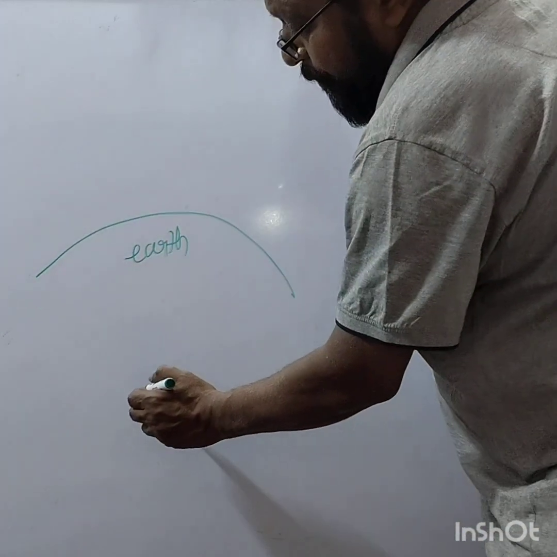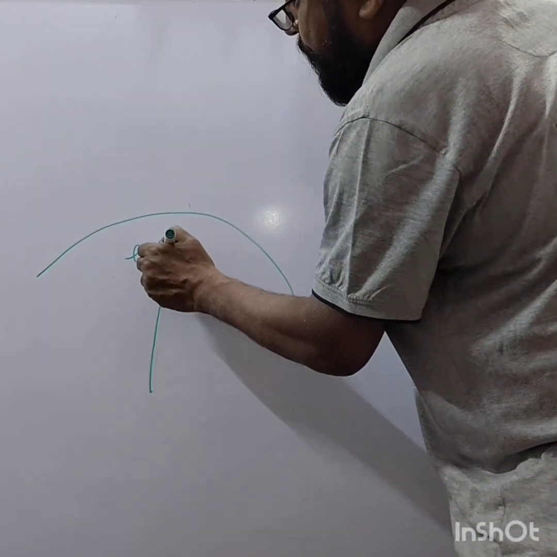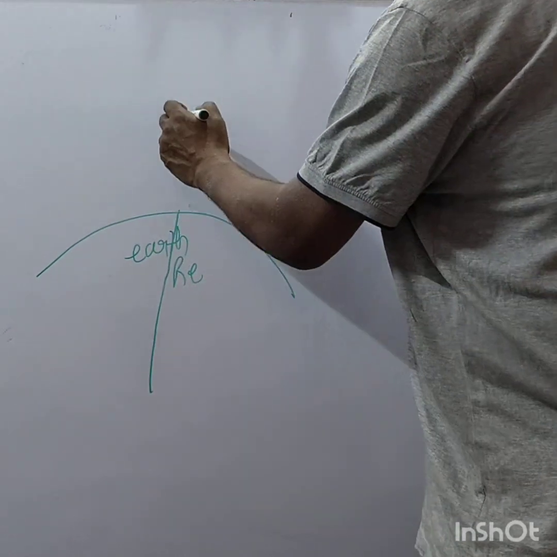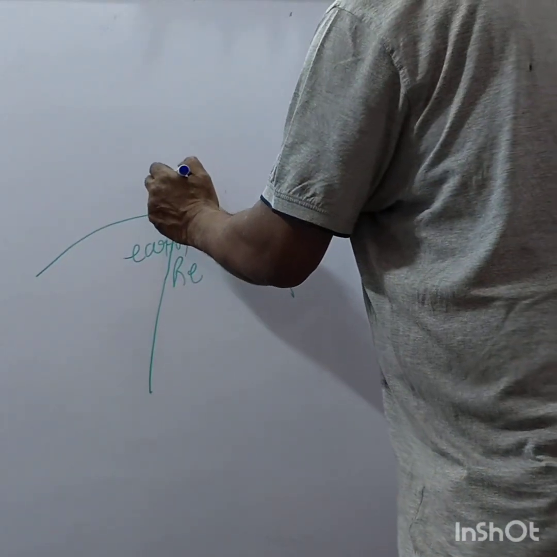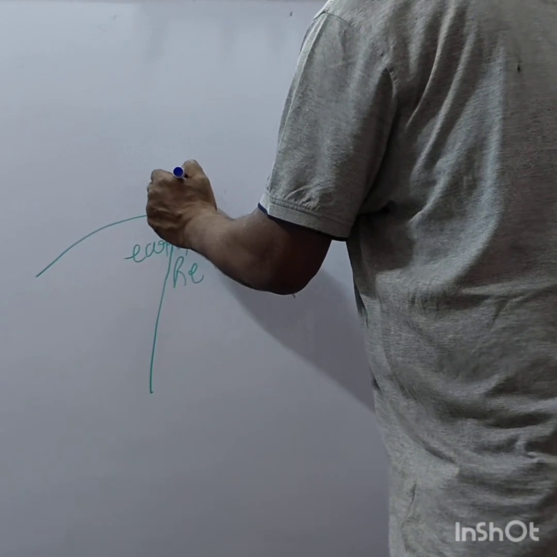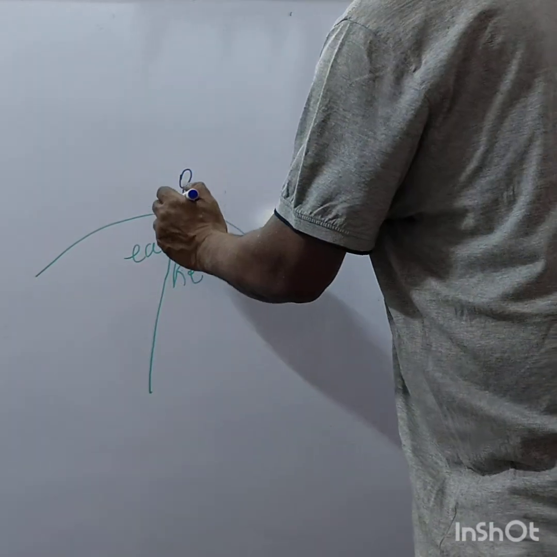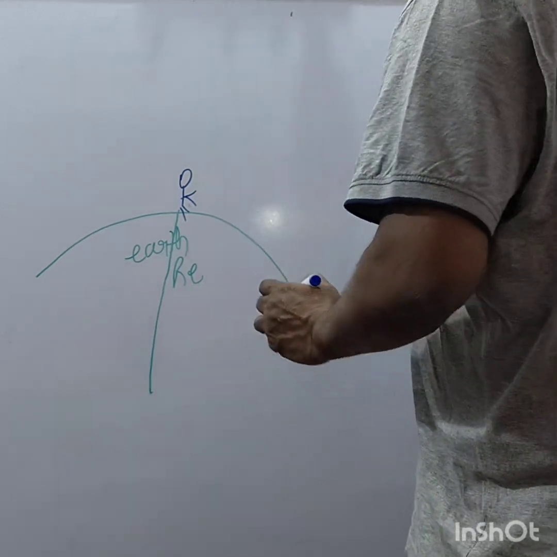So from the center, its radius is RE, and there is an object. So height is negligible, right?